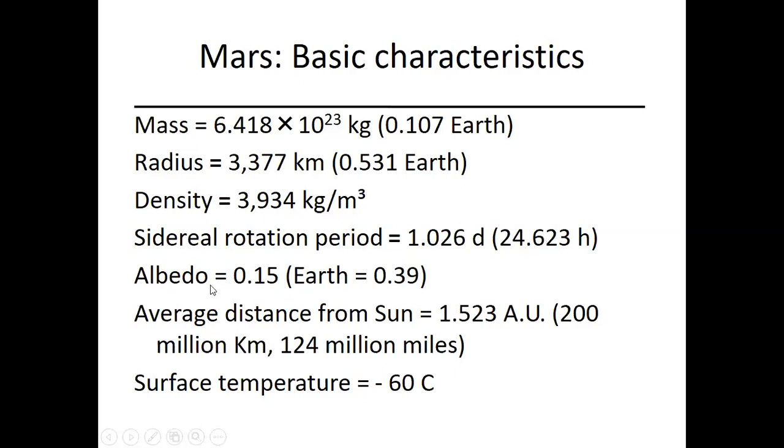And the albedo of Mars is about 0.15. Remember, on Earth it is 0.39. Then the average distance from the Sun is 1.523 astronomical units, right? So in kilometers, it's 200 million kilometers. And if you think about it in miles, it's 124 million miles. Then the average surface temperature on Mars is minus 60 Celsius.